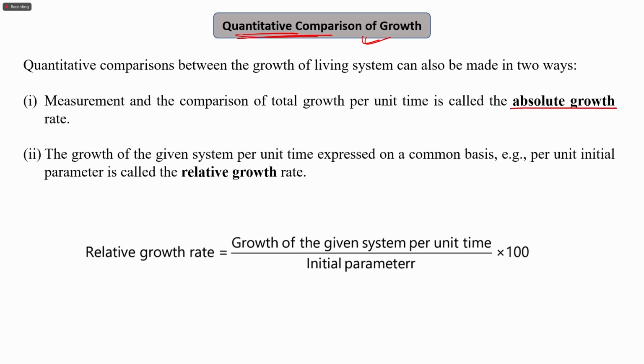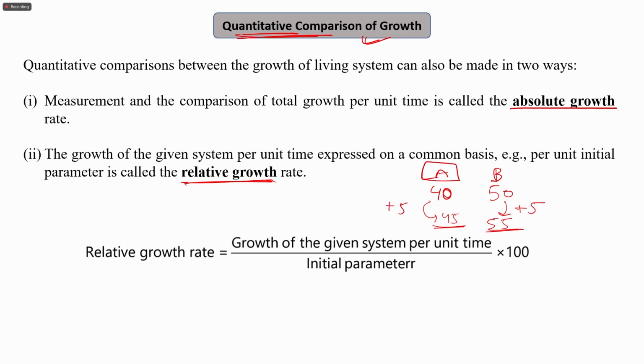It can be absolute growth or relative growth. For example, if I want to explain absolute or relative growth, I may give you an example. Suppose there is a person A and a person B. If person A weighs 40 kg, and person B weighs 50 kg, and after a certain period of time they weigh 45 kg and 55 kg, then obviously there is an increase in their individual weights.